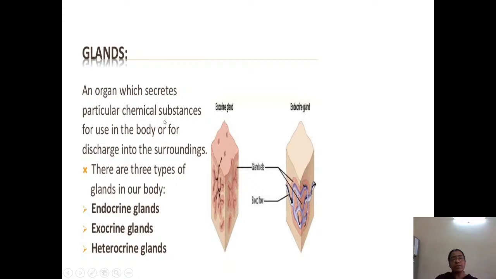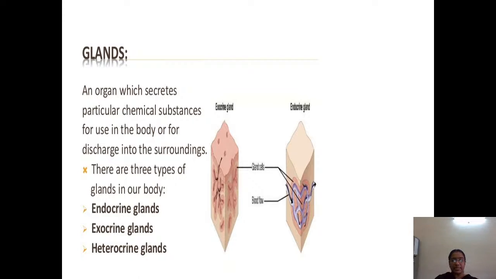If it is secreting a substance, then it is called a gland. In our body, there are three types of glands: endocrine glands, exocrine glands, and heterocrine glands.